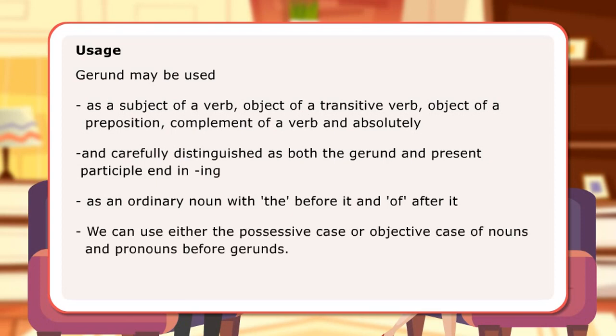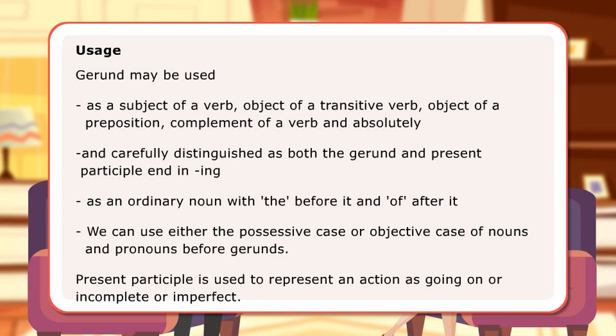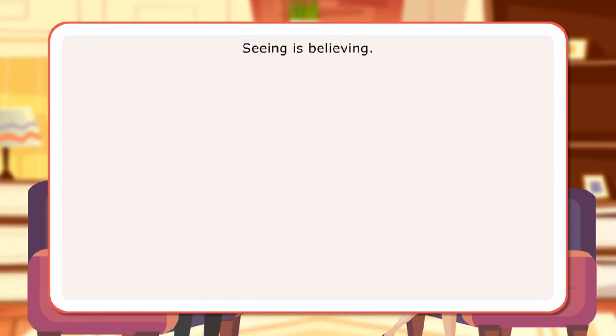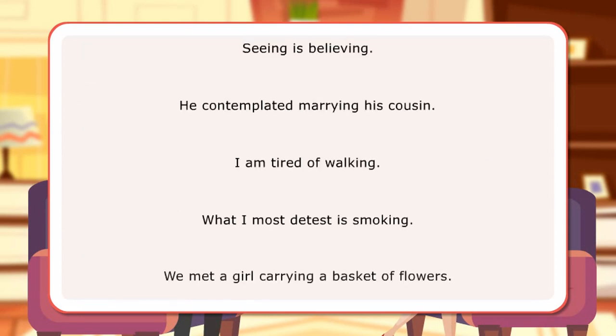We can use either the possessive case or objective case of nouns and pronouns before gerunds. Present participle is used to represent an action as going on or incomplete or imperfect. Let us look at a few examples.